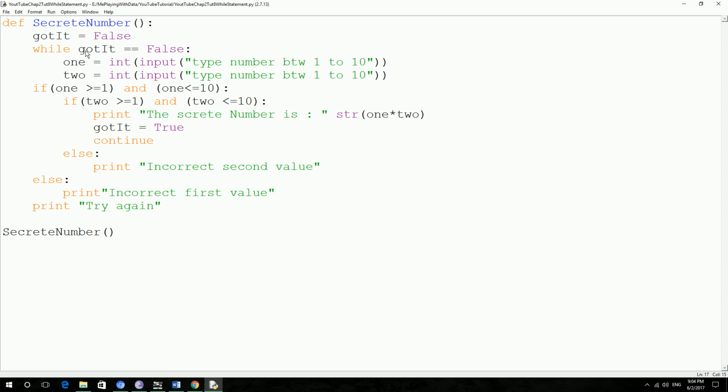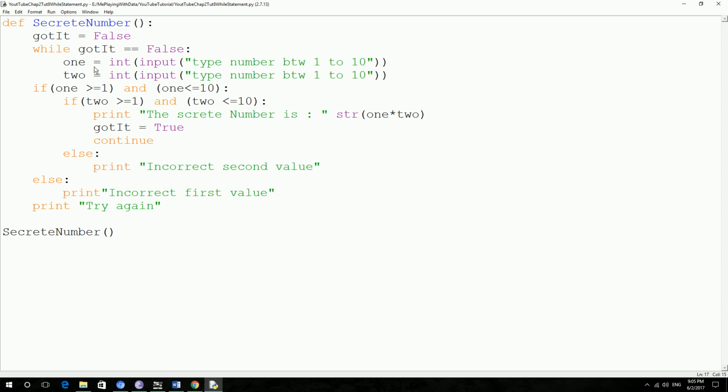So I'm calling this function. Inside the function I've defined this boolean variable got it as false. I've defined a while loop for which the condition is that got it should be false. If it's false, then the while loop condition is true. So it's going to get two user inputs and convert them into integers. It's asking for those two user inputs to be numbers between 1 and 10.